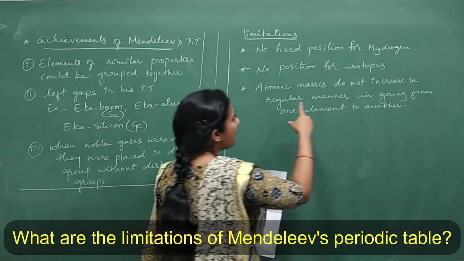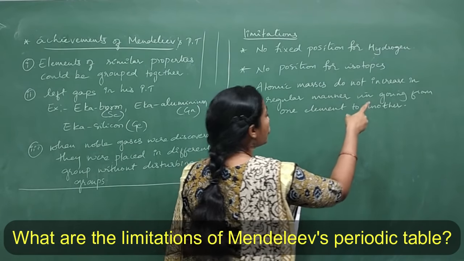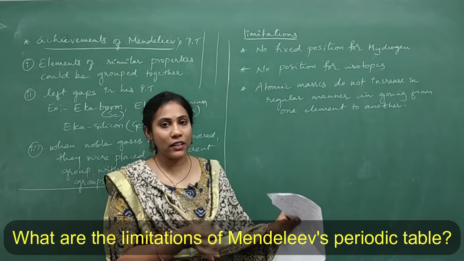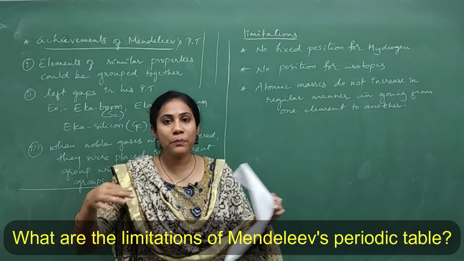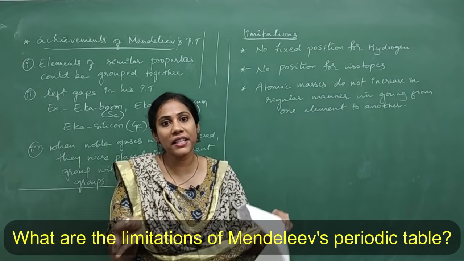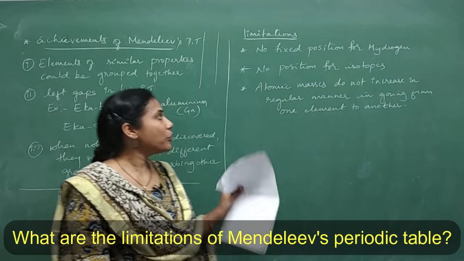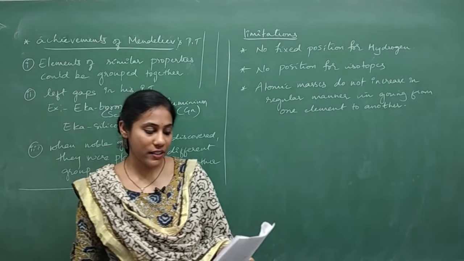Next one, atomic masses do not increase in a regular manner in going from one element to another. So he arranged all elements in the increasing order of atomic mass, but somewhere here and there some jumbling of elements took place, right? It was not increasing from element to element. So these are the 3 points that you can write for the limitations.